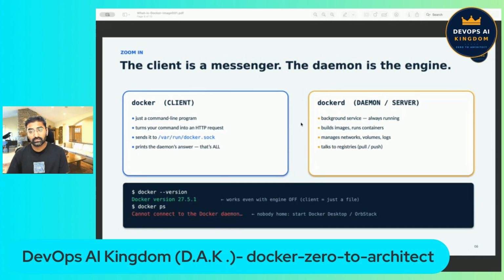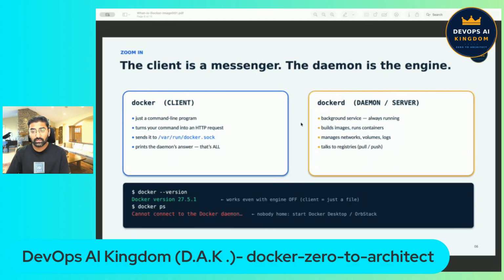If the Docker engine is turned off, the command docker --version still works because the client is just a file sitting on your disk. But the command docker ps fails with the error, cannot connect to Docker daemon. We will see this demo later.